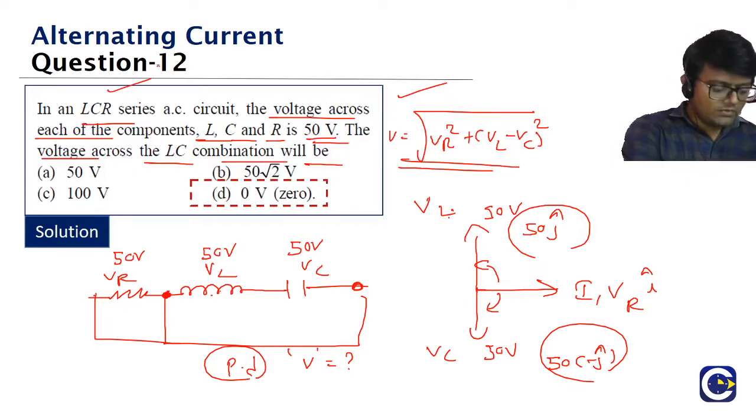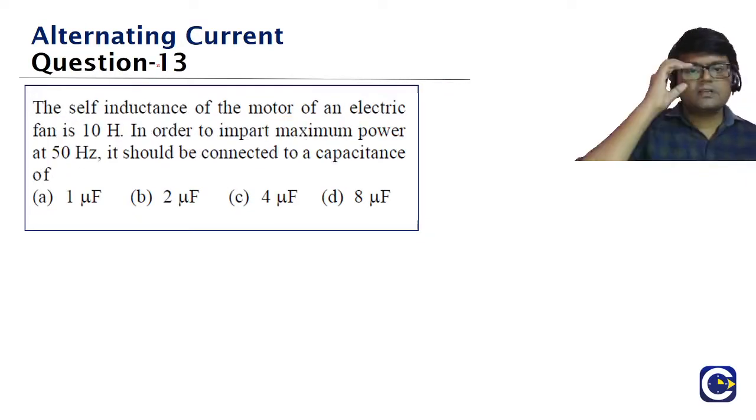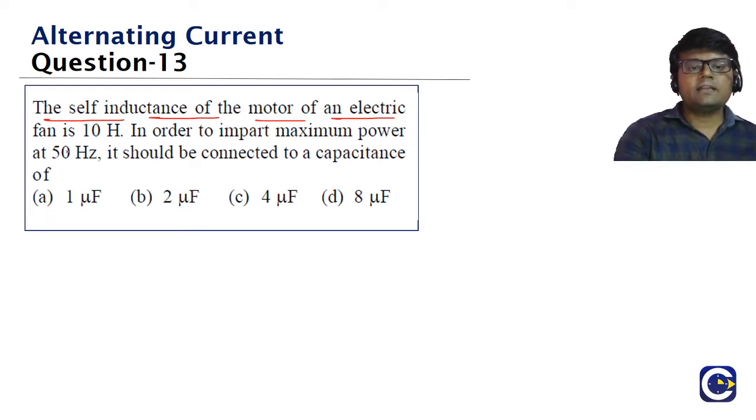Okay, guys, we'll go on to the next question. Look at the 13th question, guys. The self inductance of the motor of an electric fan is 10 Henry. This is the L value. L value is given as 10 Henry. In order to impart maximum power at 50 Hertz, it should be connected to a capacitance of.